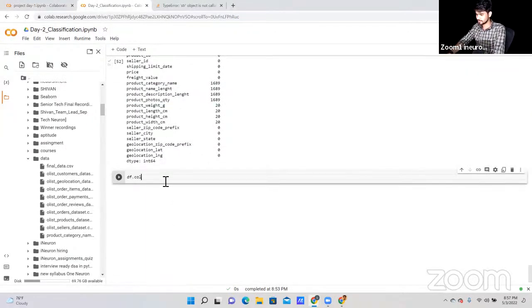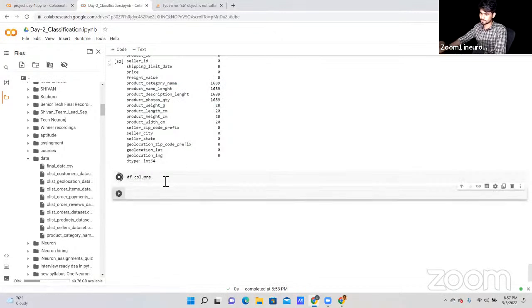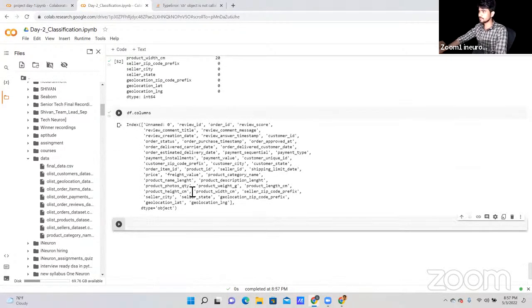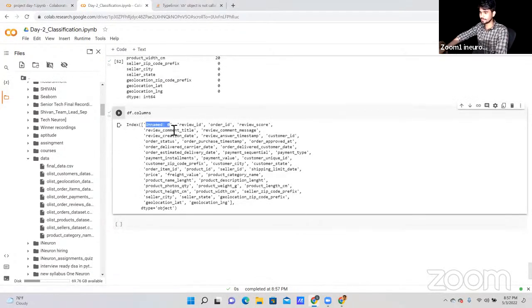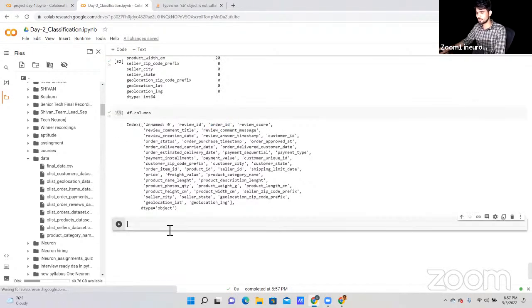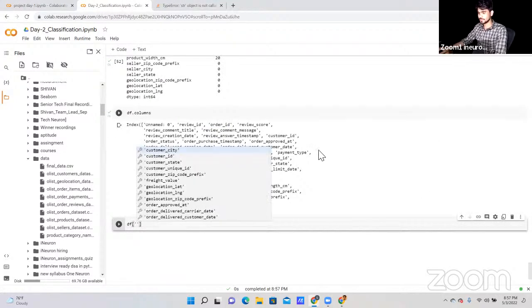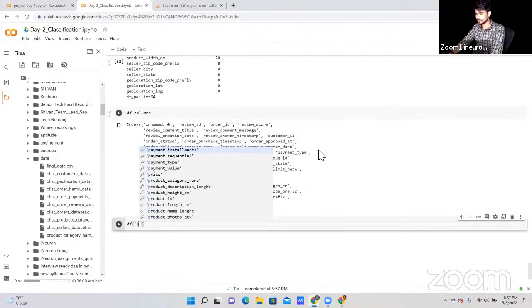df dot columns. As you can see, we have different columns, like review ID, order ID. So first let's check how many product categories we have. For this, let me write df underscore product category.